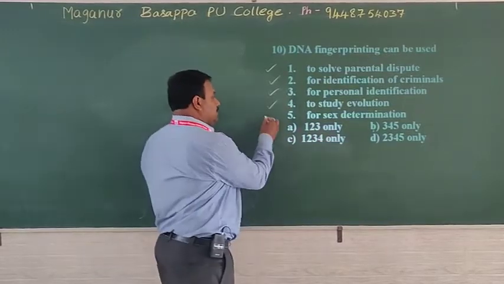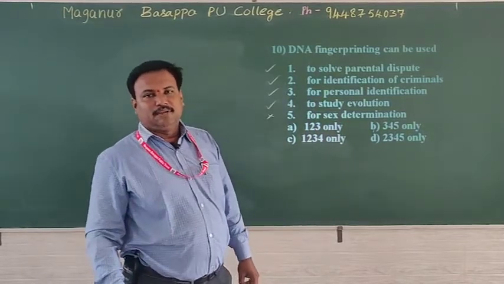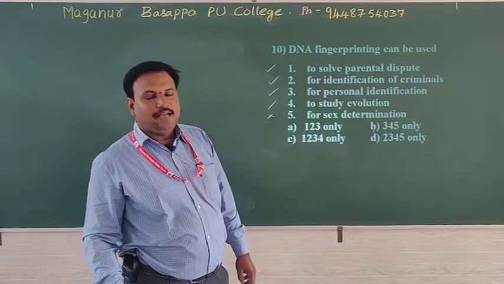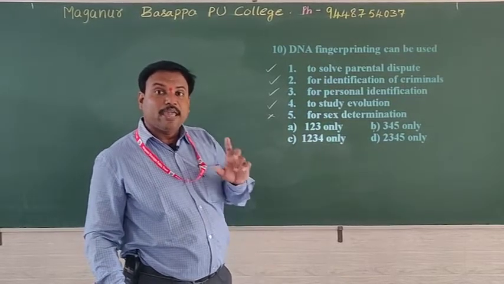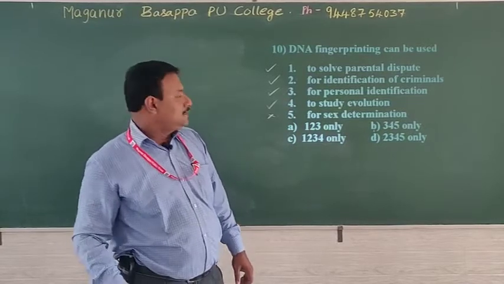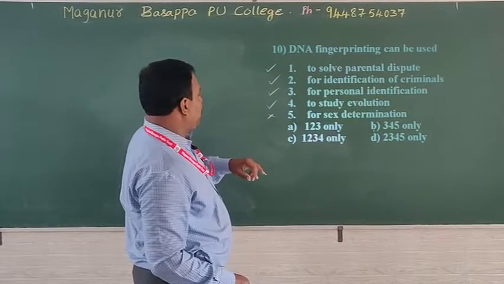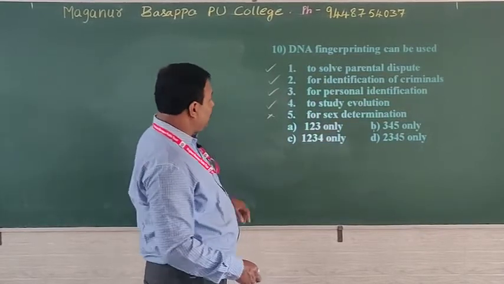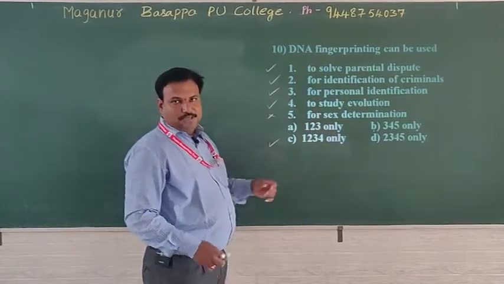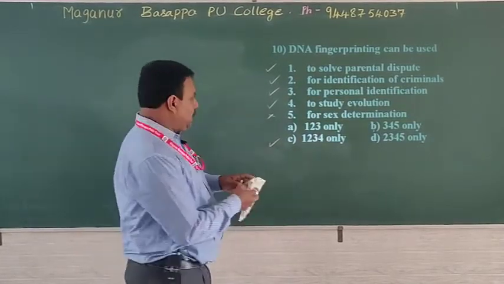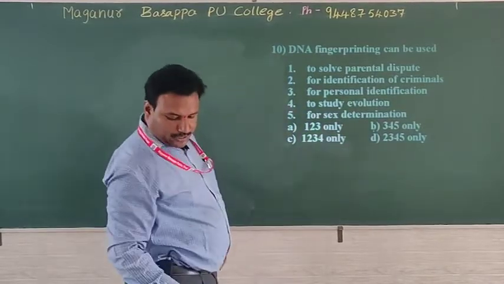Okay, next, for sex determination, sex cannot be determined by knowing a small segment of DNA. Sex can be determined in the case of human beings by observing the size and shape of the Y chromosome. Yes, then now the answer: 1, 2, 3 only, wrong; 3, 4, 5, no, wrong; 1, 2, 3, 4 only; yes, this is 2, 3, 4, 5. Okay. Option C is the right answer. I have given a general idea about DNA fingerprinting. Okay, then come up with the next question.